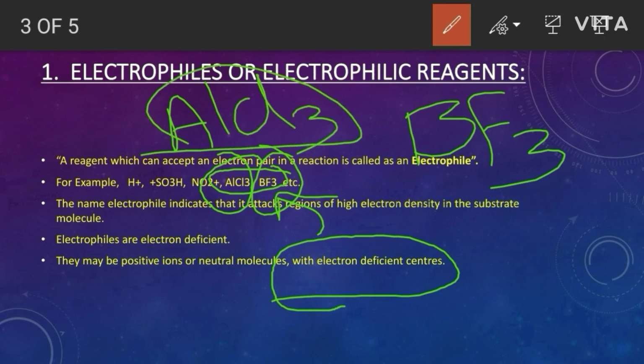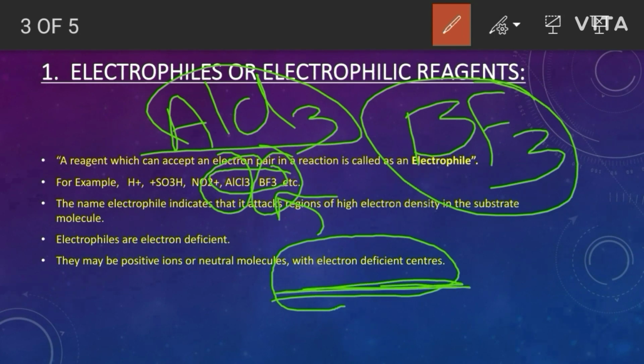These neutral molecules have electron deficient centers and act as electrophiles or electrophilic reagents in a reaction.